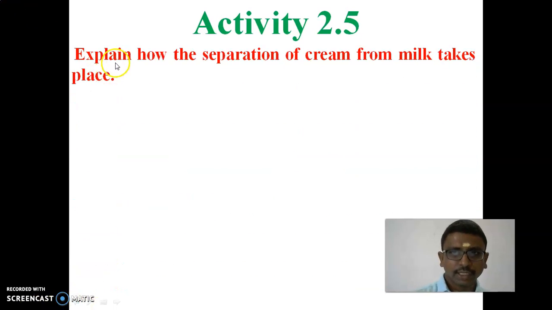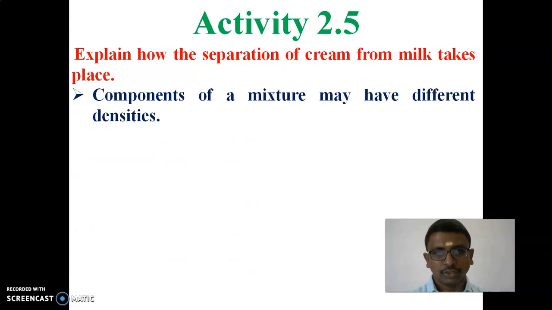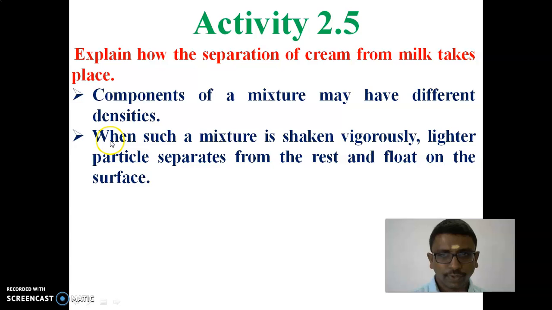And the next question is, explain how the separation of cream from milk takes place. Components of a mixture may have different densities. When such a mixture is shaken vigorously, lighter particles separate from the rest and float on the surface.